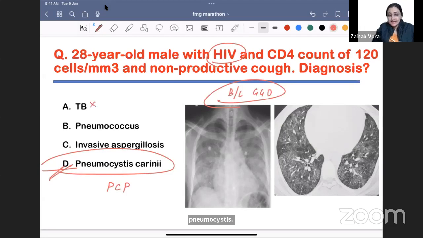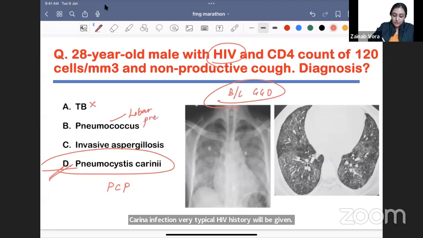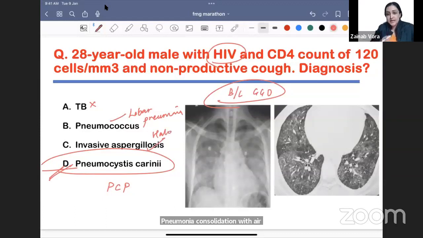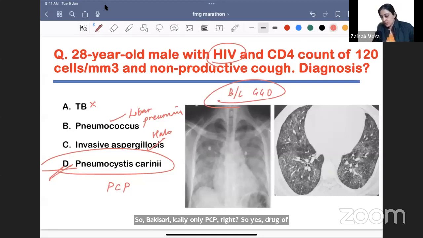TB we have seen, tree-in-bud. Pneumococcus is going to produce your lobar pneumonia, consolidation with air bronchogram. Invasive aspergillosis we have seen, halo sign. So the rest we have seen, only PCP, right? So yes, drug of choice is cotrimoxazole. Prophylaxis is also cotrimoxazole. All right.